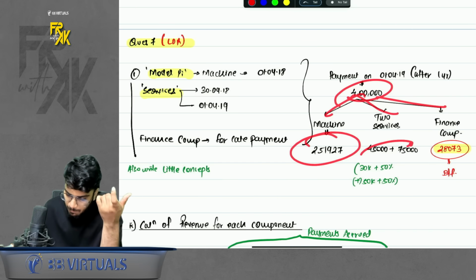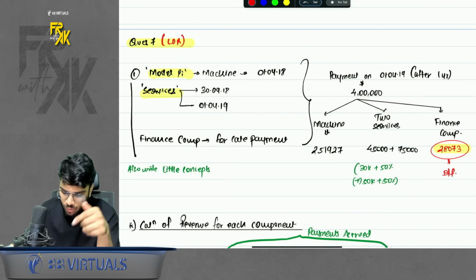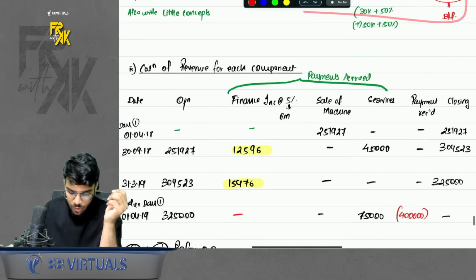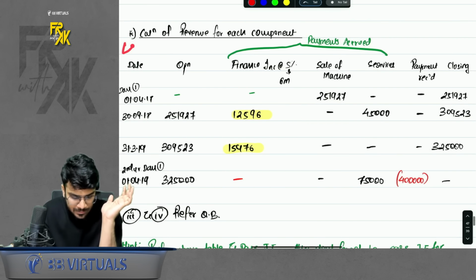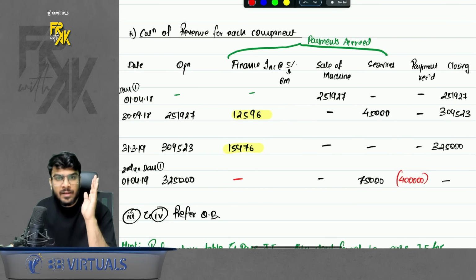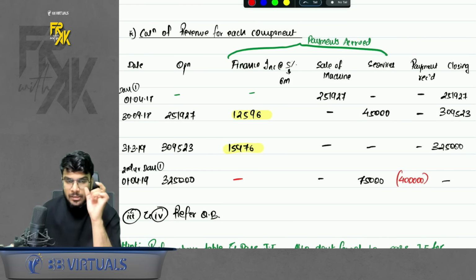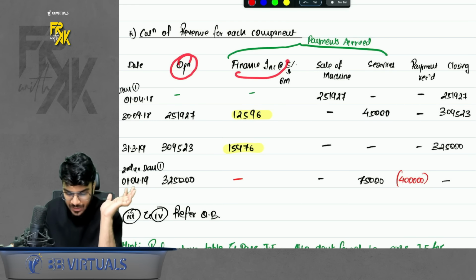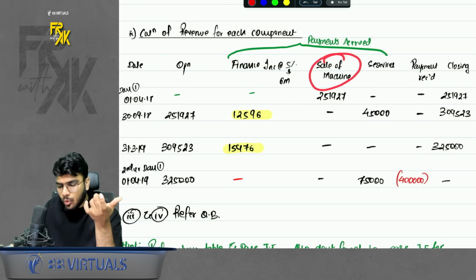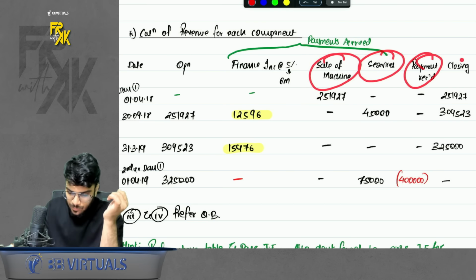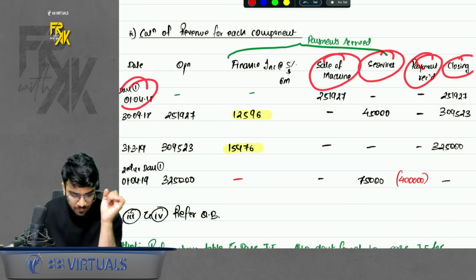Next, they want us to bifurcate the 4 lakhs between all the 3 components. We already did it, but they don't want us to do it like this. They want us to prepare a table. This table is similar to LAT, the loan amortization table, where we write opening, interest, repayment, closing. The only difference is that here opening will come, finance income will come, and the other 2 components will also come. Then repayment, receipt, then closing. I will help you with this. For example, on the first date, there was no opening.